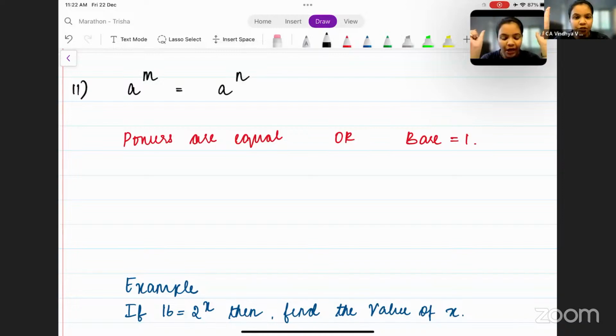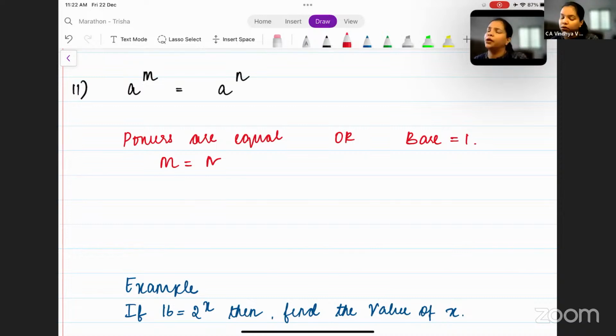Here, you have two terms, a to the power m and a to the power n, and these two terms are equal to each other. So when two terms that have the same base are equal to each other, then we can say that the powers are equal, which means m is equal to n. Or, the base is equal to 1.